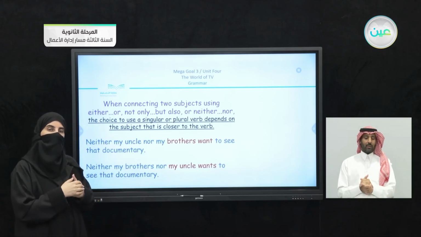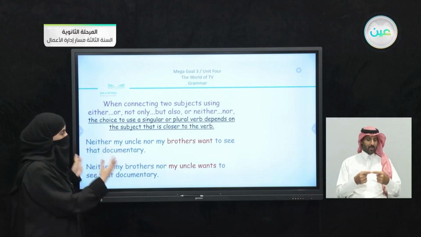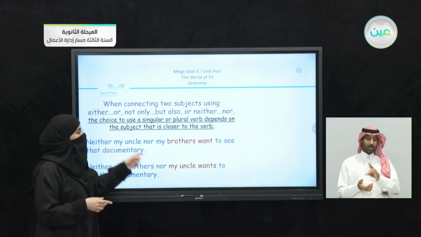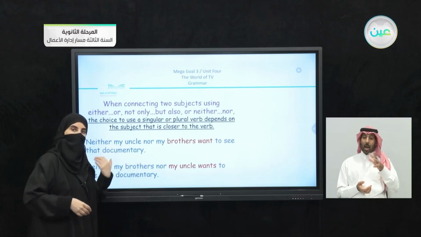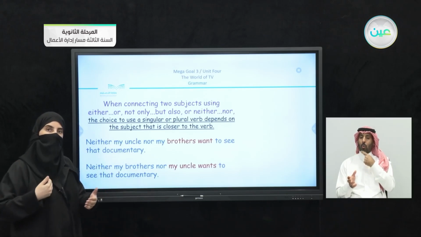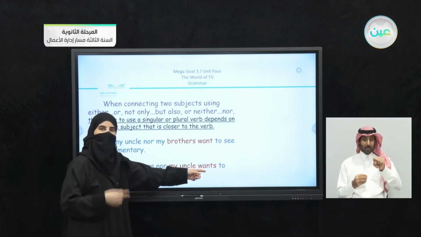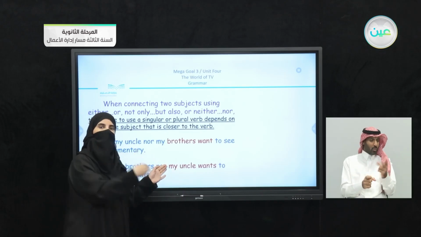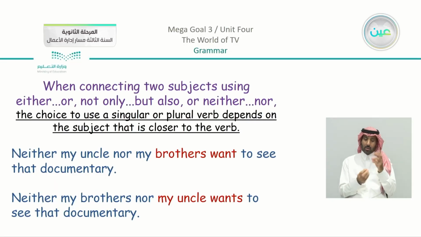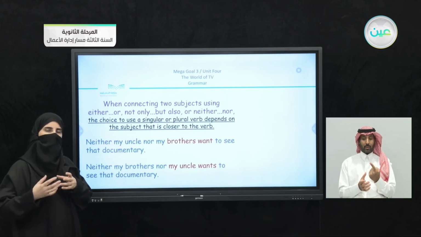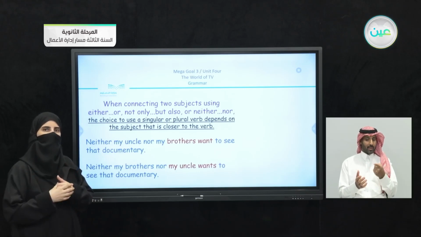The opposite: you can see we have the same sentence, but I changed the place of the nouns. We have here neither my brothers nor my uncle. So I started with the plural, and then I have my uncle, which is singular. This time, because the last noun was singular, I added the S to the verb because it is the singular form. Neither my brothers nor my uncle wants to see that documentary. So the last part, or the second part of the sentence, is the one that decides what is the correct form of the verb that we're going to use.